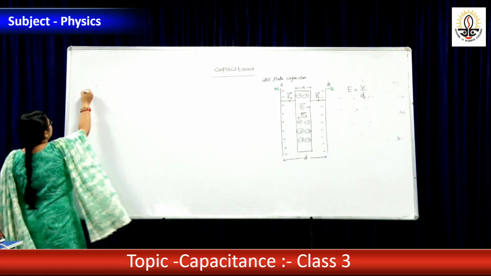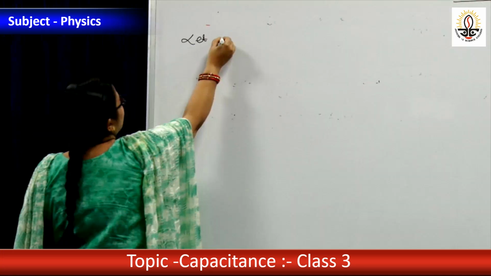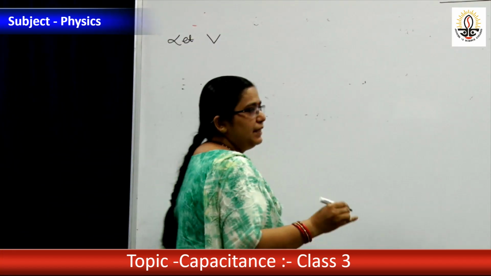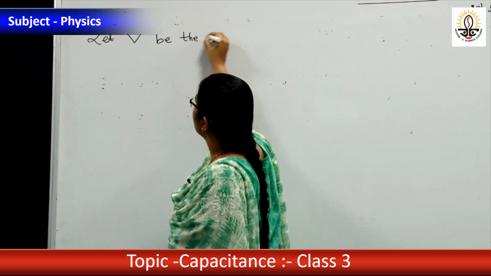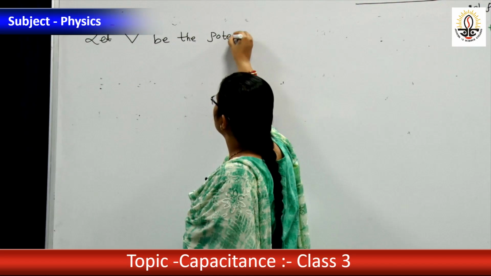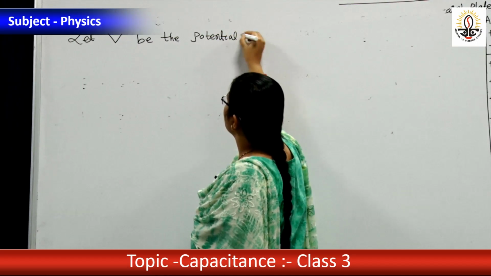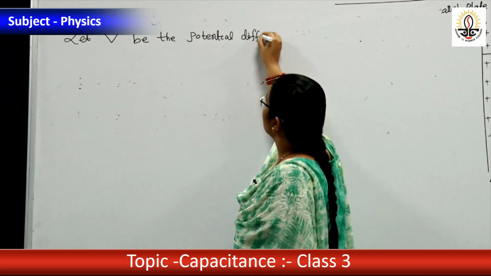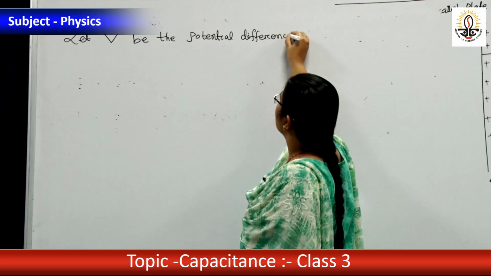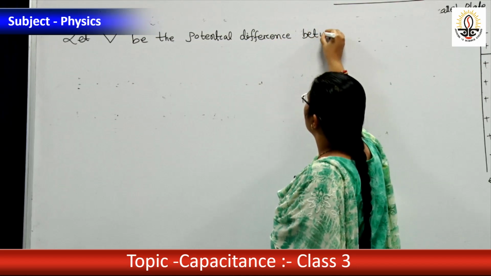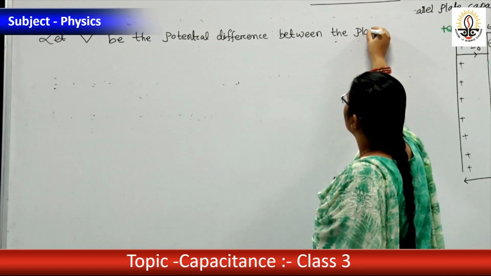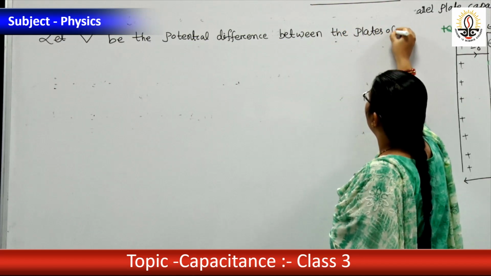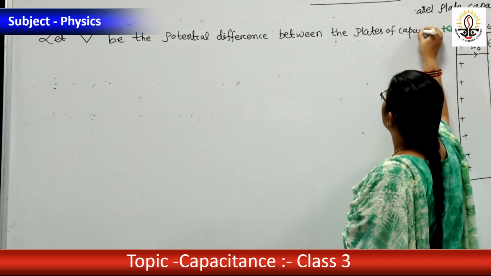For the derivation, let V be the potential difference between the plates of the capacitor.